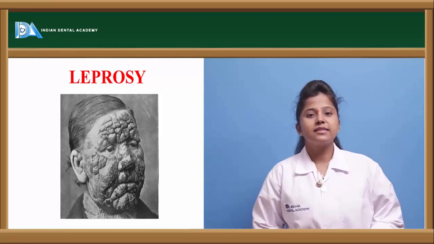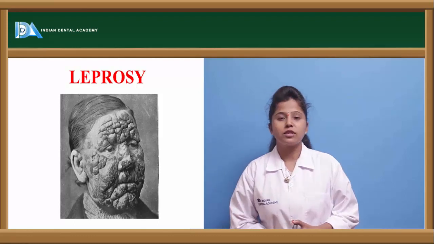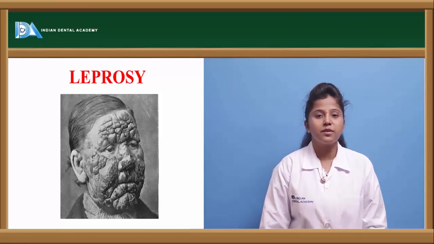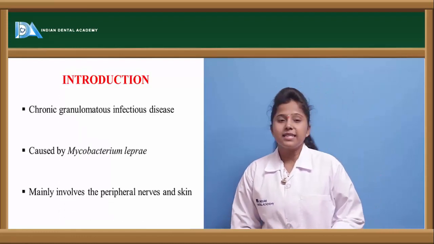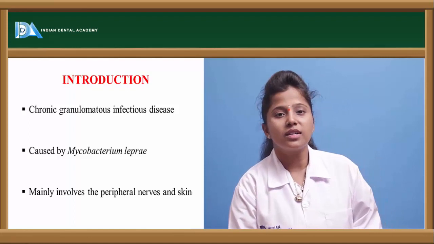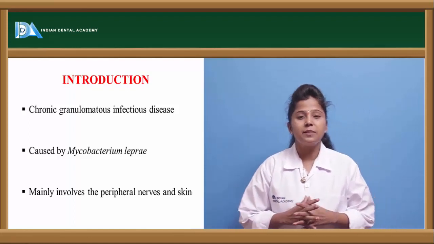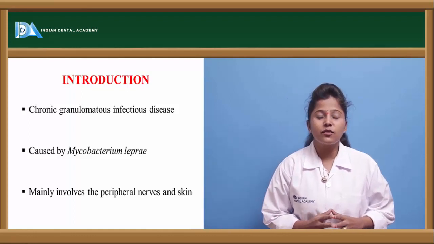In this class, we'll discuss one of the disorders related to the immune system, a bacterial infection called leprosy. Leprosy is a chronic granulomatous disease. So what does this mean? It is an immune system related disorder where granulomas are cells of the immune system.